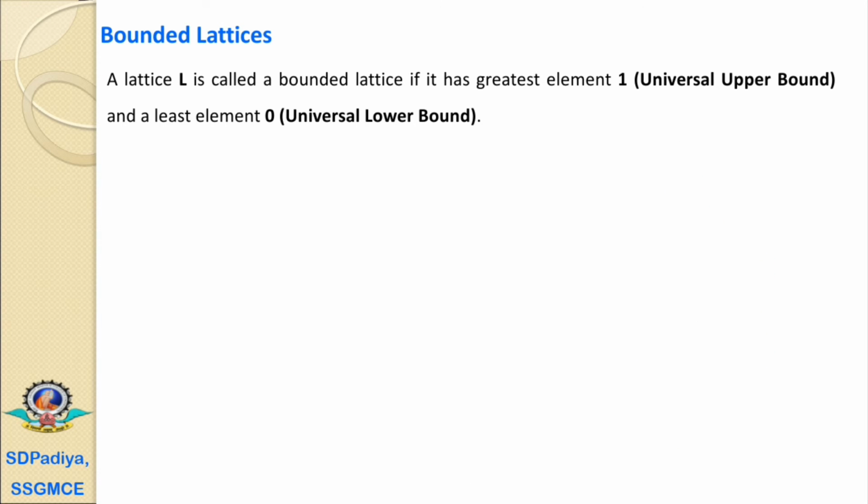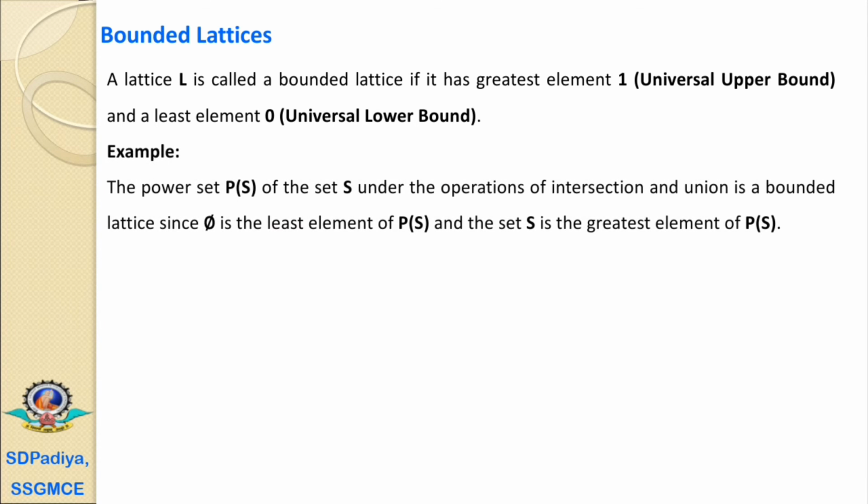Now we'll move to the next topic, that is the bounded lattice. A lattice L is called a bounded lattice if it has a greatest element 1, that is the universal upper bound, and a least element 0, that is the universal lower bound. This means any lattice which has a universal upper bound and a universal lower bound is called a bounded lattice.